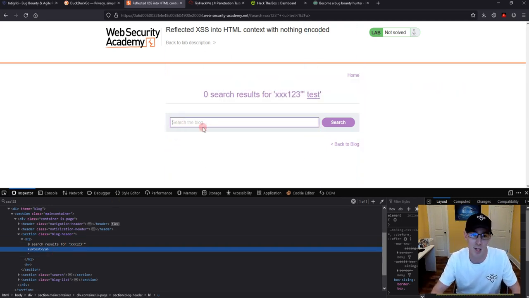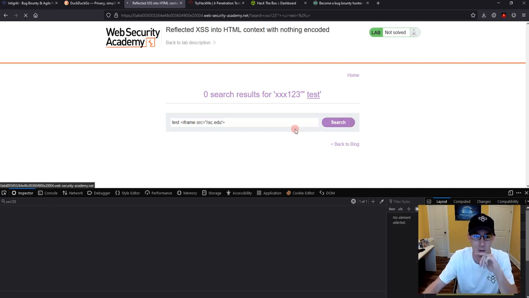So let's go a little bit outside of the scope here and just say I want to type in test, and then I want to add an iframe. Now the reason I want to mention this is because sometimes you can't get cross-site scripting, but you can get an iframe. And an iframe is just an inline frame that you put into a web page that references another website or another web page. It could be on the same domain, it could be on an external domain. It really depends on some header values and what you're allowed to do. But let's just say we want to load in, I just happen to know this website allows being loaded in a remote frame. So let's just try that and see what happens.